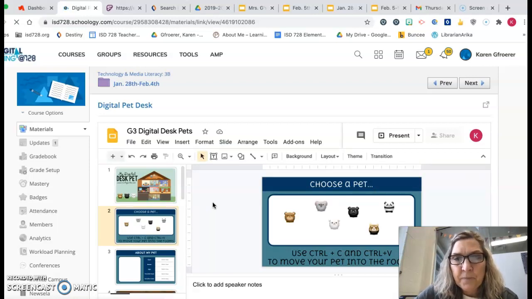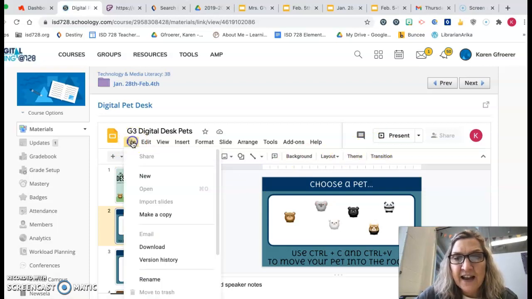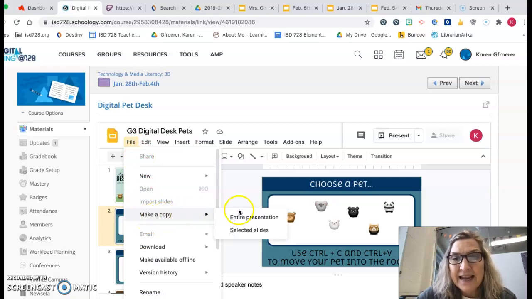Mine's loading. Now, the first thing I want you to do is go File, Make a Copy, Entire Presentation. Okay, so put me on pause again, and you're going to do File, Make a Copy, Entire Presentation. All right, go ahead.